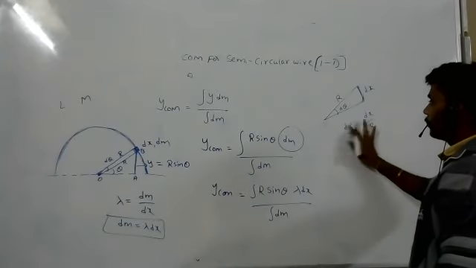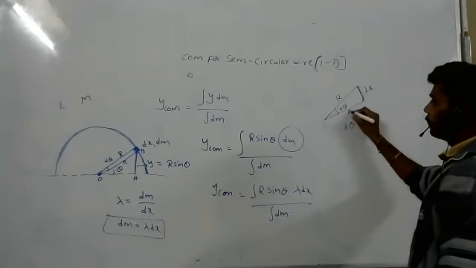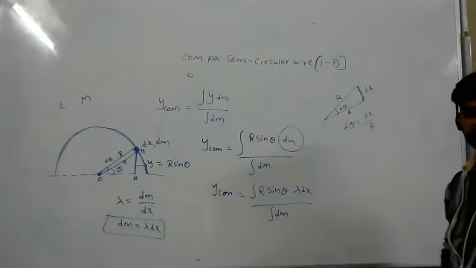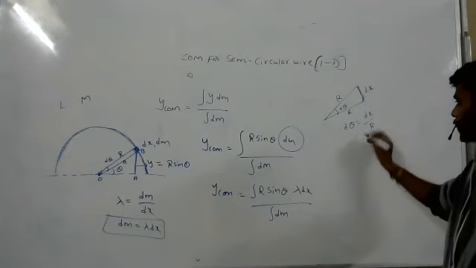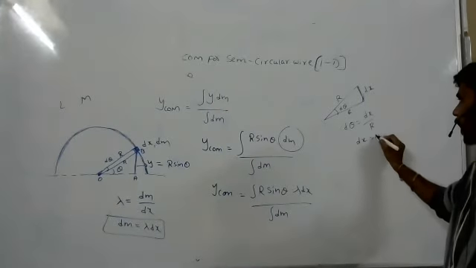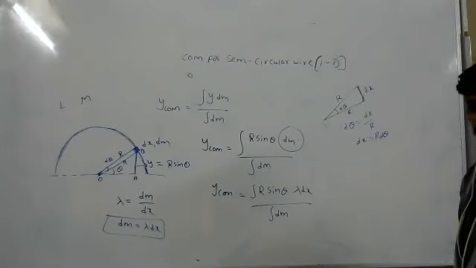d theta is equal to the opposite side by the adjacent side. From this, dx is equal to r d theta. But dx is not a straight line, right?